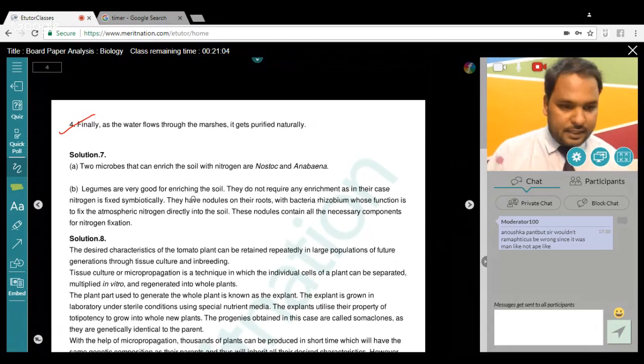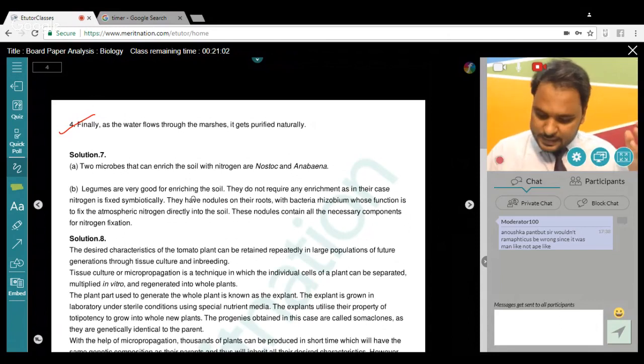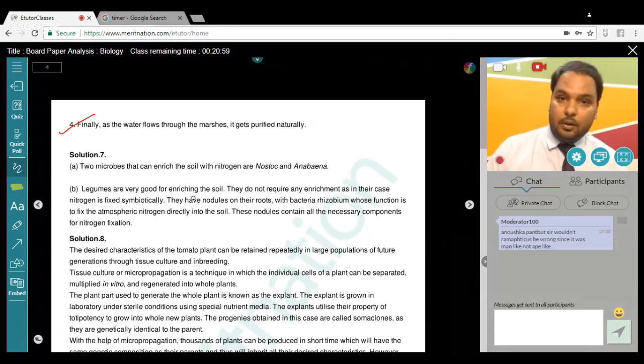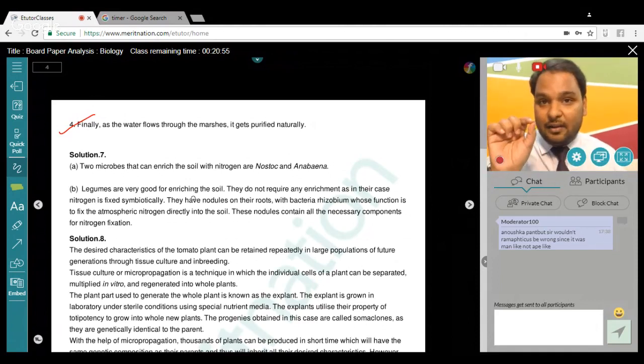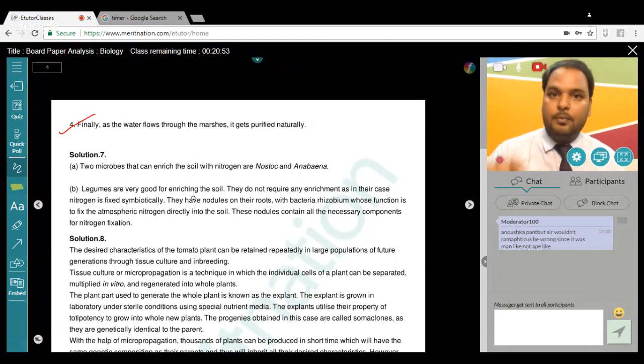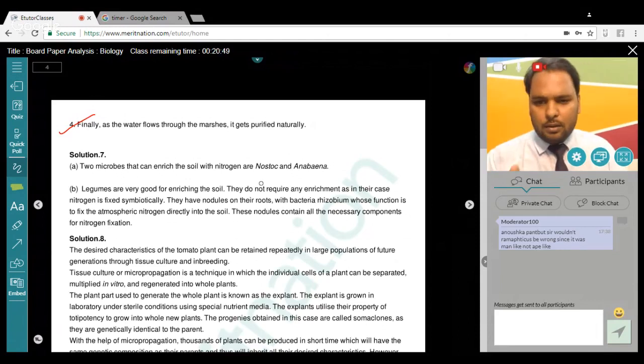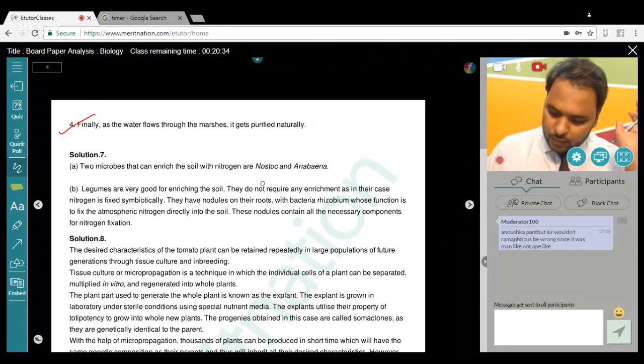So the question number 7. It says non-leguminous terrestrial crop, right, guys? Non-leguminous. You won't write Rhizobium, because when you write Rhizobium, there is one thing attached with it. It's leguminous, right? Exactly. So there can be many examples. Apart from Rhizobium, you can write Nostoc, you can write Anabaena. That's absolutely fine. But the next B part, why do leguminous crops not require such enrichment of the soil? Absolutely very easy. So the 7th question was the easiest question for you. I'm moving on to question number 8.